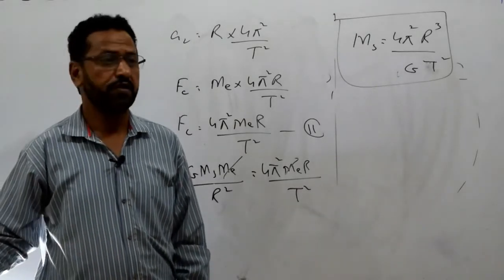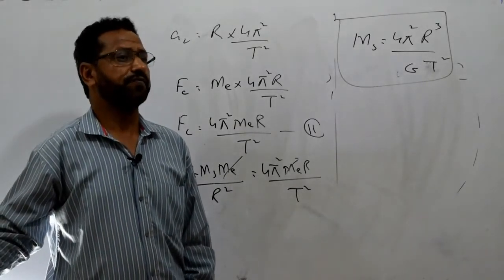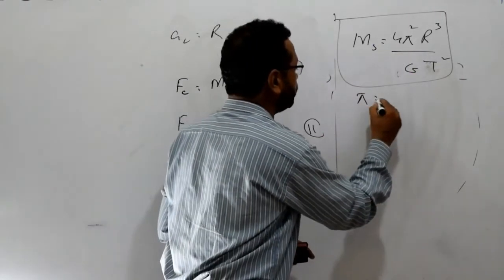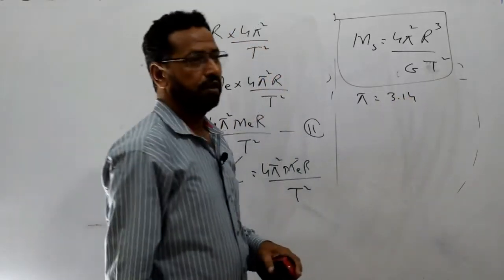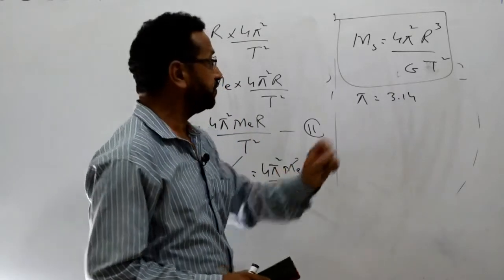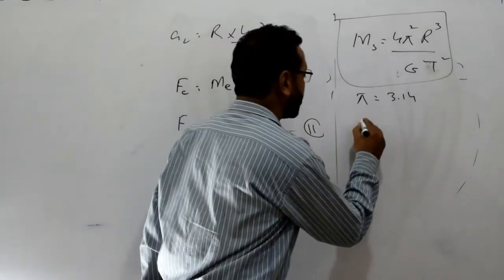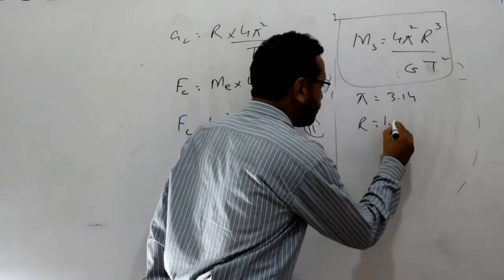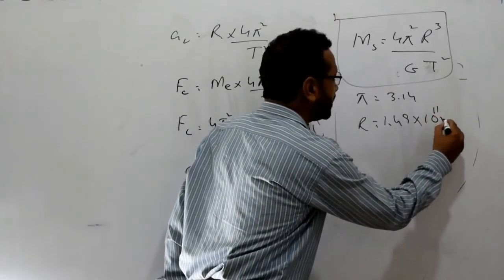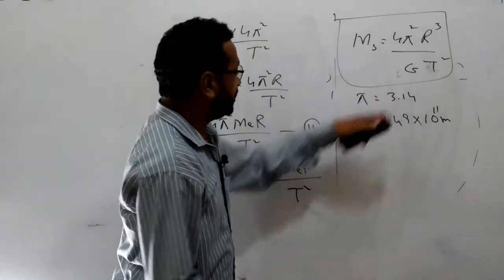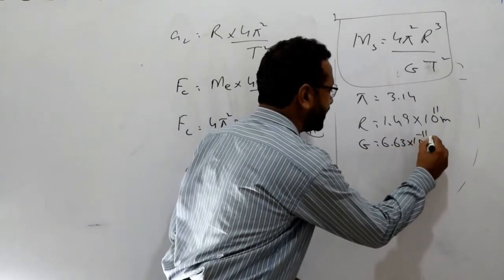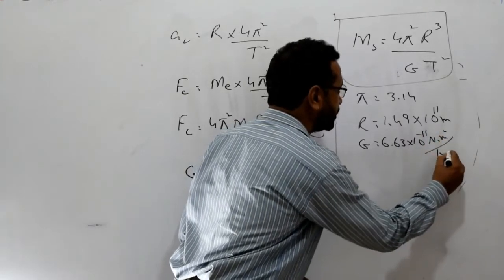And we know the values of these things. The value of pi is 3.14. The orbital distance, the distance from the center of the earth to the center of the sun, is also constant: r is equal to 1.49 into 10 power 11 meter. The value of G is also constant, 6.63 into 10 power minus 11 Newton meter square per kg square.